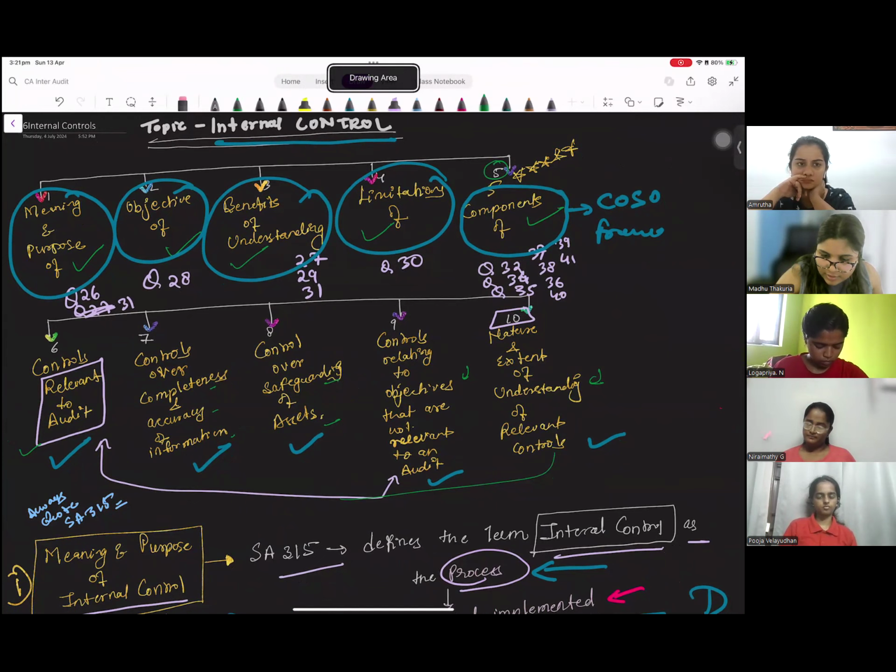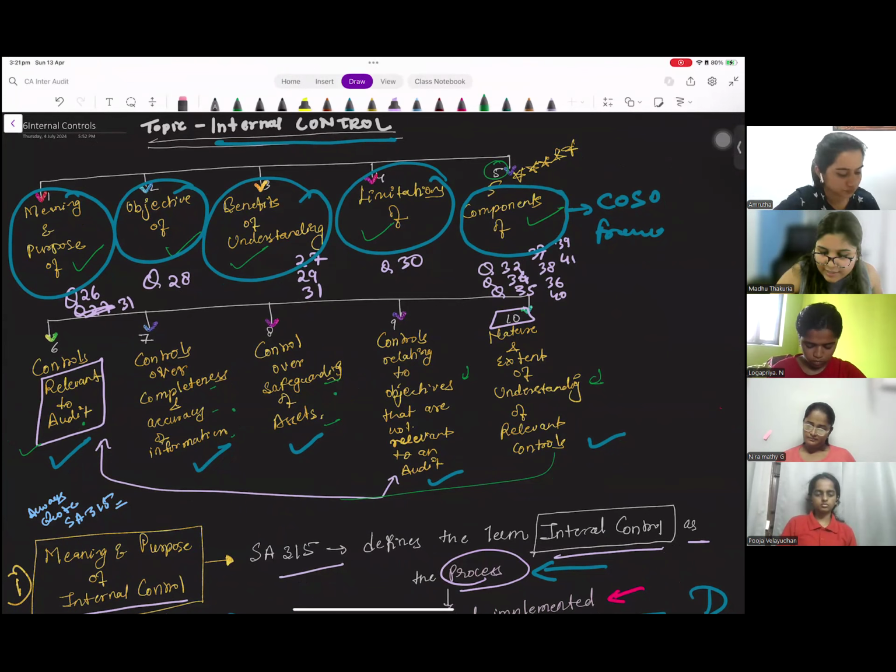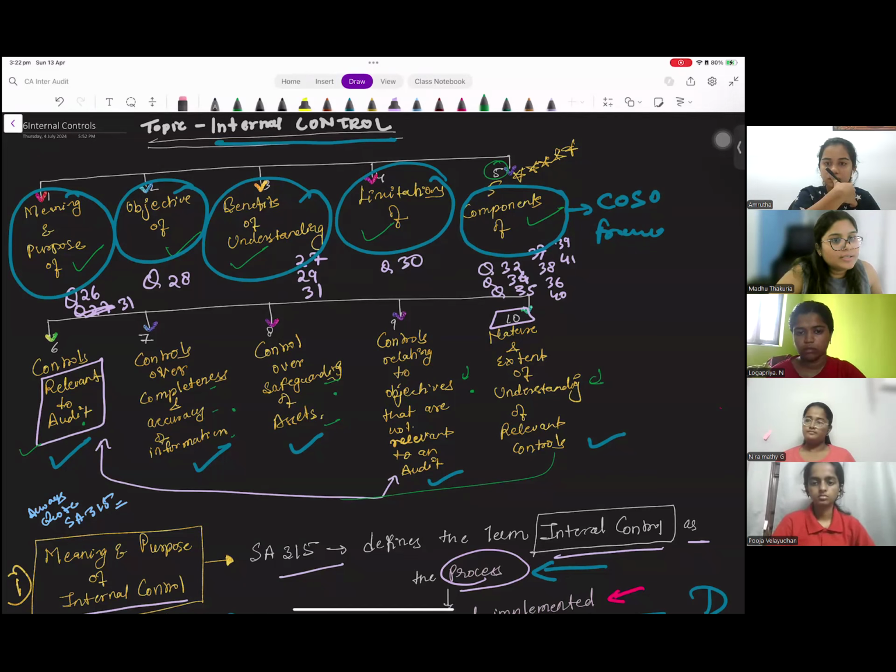Controls relevant to the audit, controls over completeness and accuracy of information, safeguarding of assets, controls relating to objectives that are not relevant to an audit, and nature and extent of understanding the relevant controls. I want you guys to try some of these questions on your own. Will you be able to do that today?